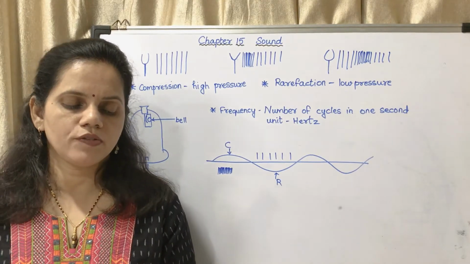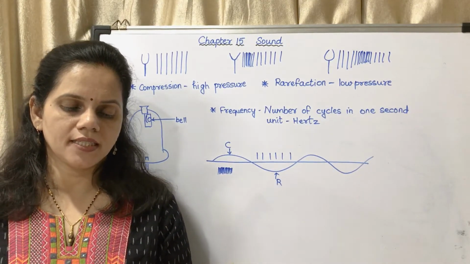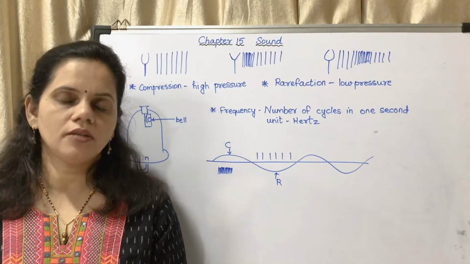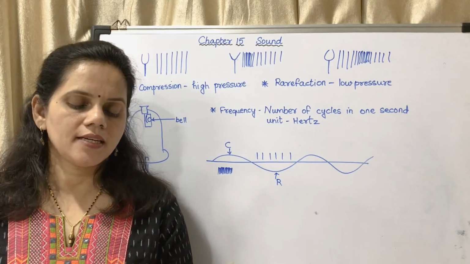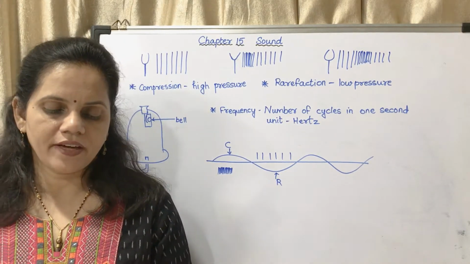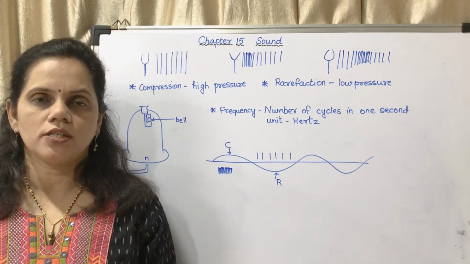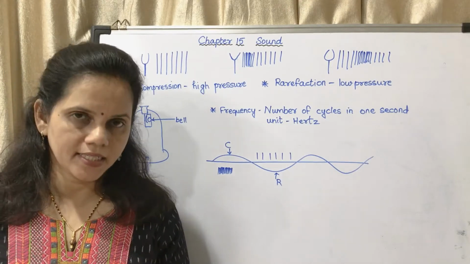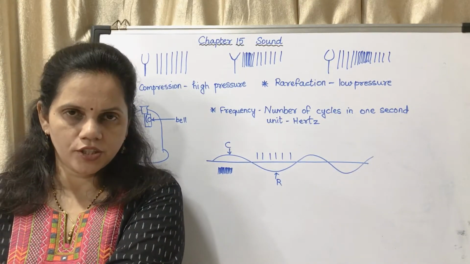In the next step of the vibration, the prongs of the fork come close to each other. That is a rarefaction. You may mark the definition. The region in which air is at low pressure and low density is called rarefaction. So what happens? The molecules transfer their energy from compression to the molecules in front of it.